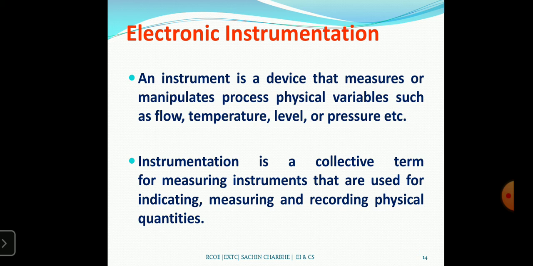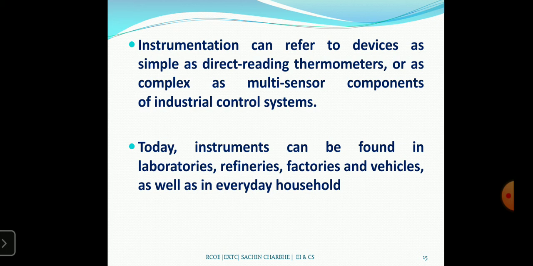Now again, what is electronic instrumentation? An instrument is a device that measures and manipulates process physical variables such as flow, temperature, level, or pressure, or it may be a collective term for a measuring instrument used for indicating or recording some physical quantity. A device can be as simple as a direct reading thermometer. Here I am giving the example of a thermometer.